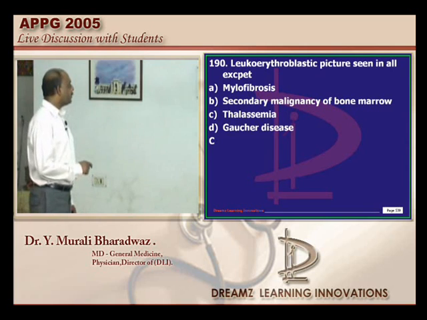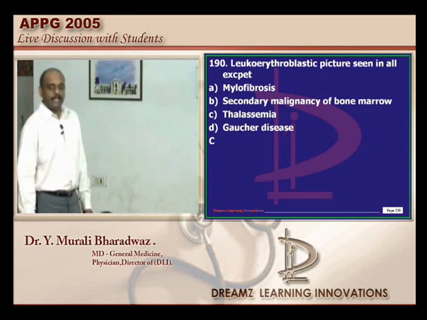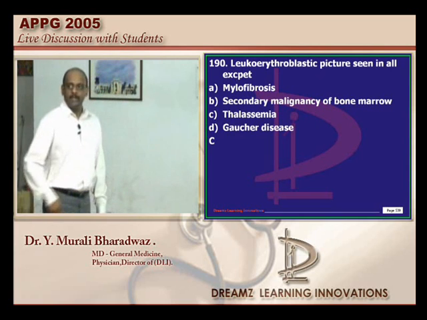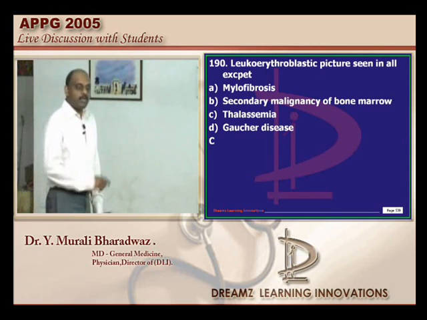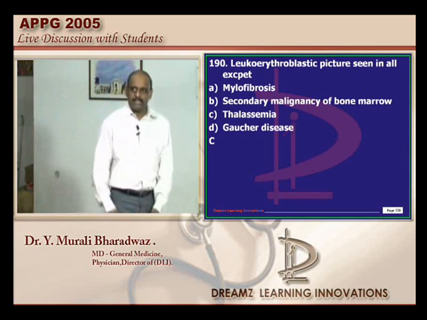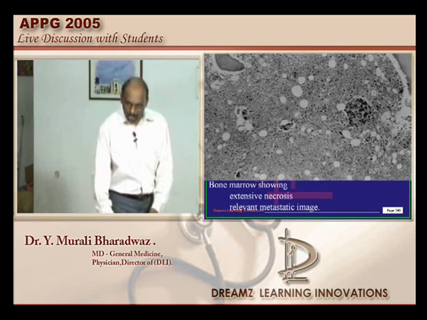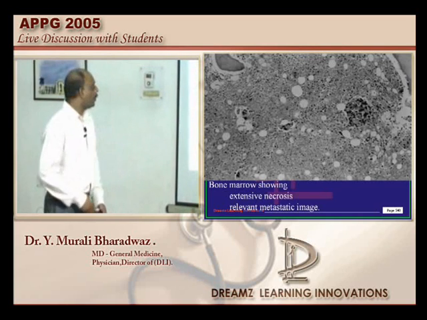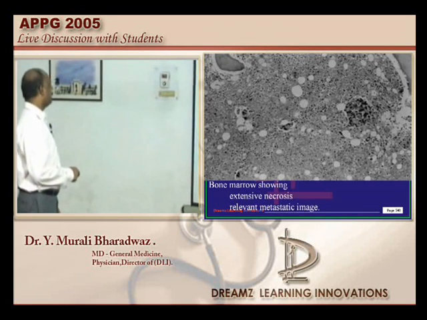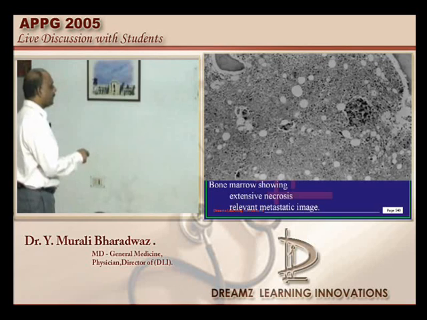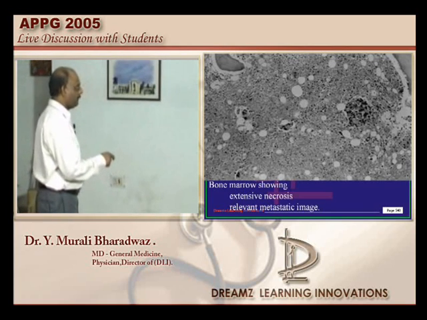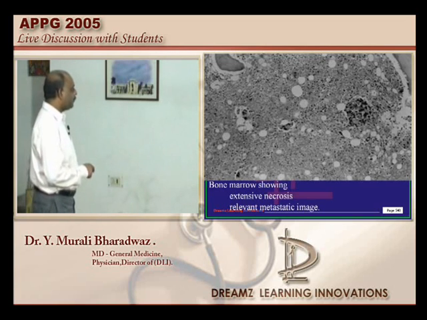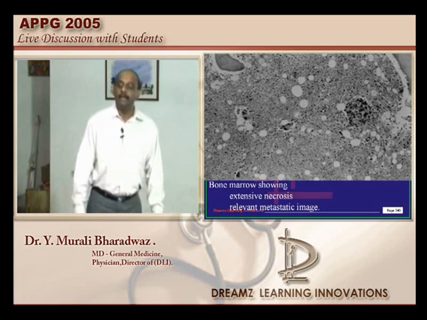Where do you find a leukoerythroblastic picture, doctor? Typically you find it in myelofibrosis, Gaucher's disease, which is infiltrating into the marrow. What is a leukoerythroblastic picture basically? Once there is an infiltration into the bone marrow, any condition leading to diffuse bone marrow fibrosis will lead to a leukoerythroblastic picture. The bone marrow shows extensive necrosis with a lot of metastasis occurring into it. So a leukoerythroblastic picture is seen in myelofibrosis, Gaucher's and secondary malignancy of the bone marrow.